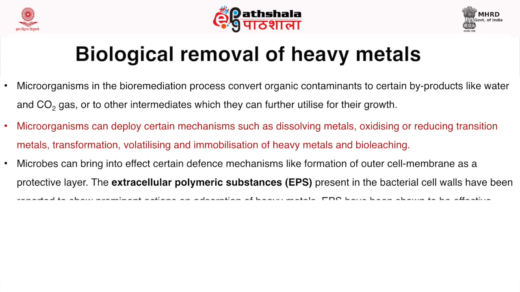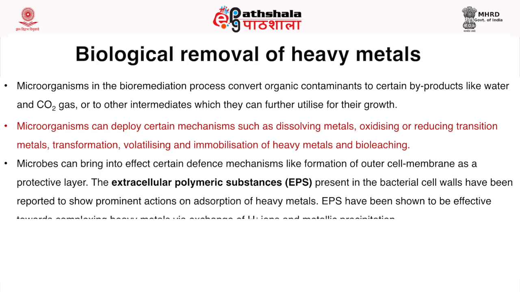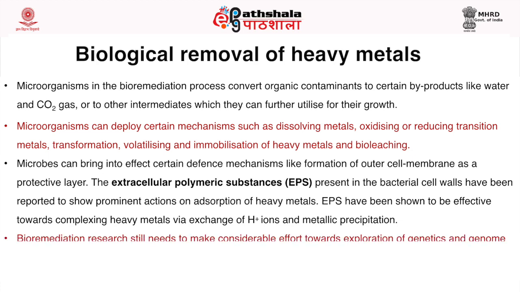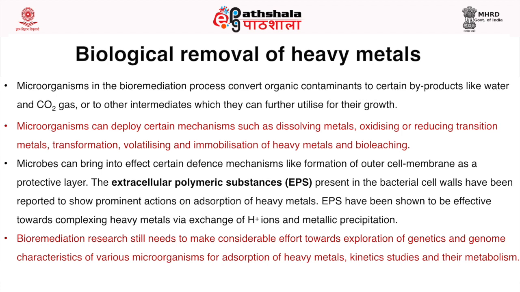The extracellular polymeric substances, called EPS, present in the bacterial cell walls have been reported to show prominent action on adsorption of heavy metals. EPS have been shown to be effective towards complexing heavy metals via exchange of hydrogen ions and metallic precipitation. Bioremediation research still needs to make considerable effort toward exploration of genetics and genome characteristics of various microorganisms for adsorption of heavy metals, kinetic studies and their metabolisms.